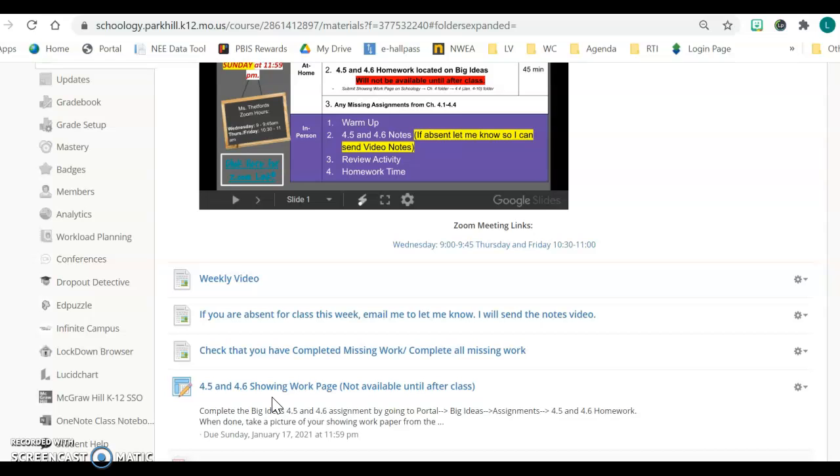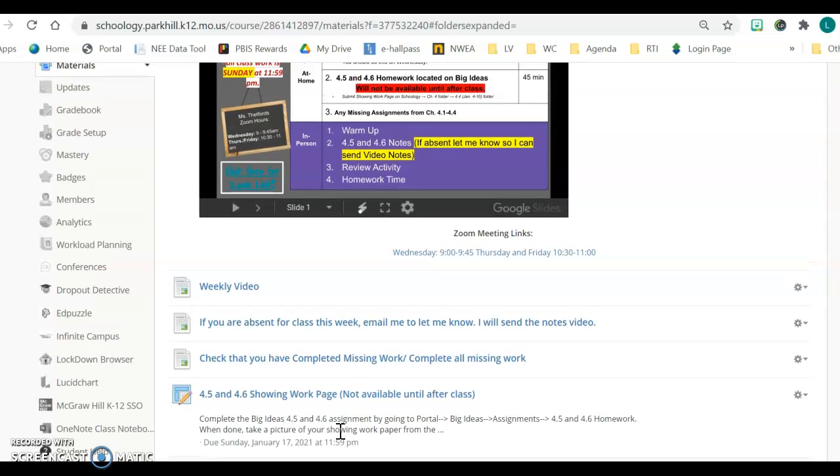You also have the option to show your work on your computer, and you can write on your screen, and that will also be counted and given full credit. But saying that you don't have paper is not an option, because the past couple of weeks we've been doing homework in class and I would have been able to give you paper. So please make sure that we have what we need. If we don't, like I said, I can give you the paper for it, but just submitting that you don't have paper is not an option, because we also have our laptop and we can show work on there as well.